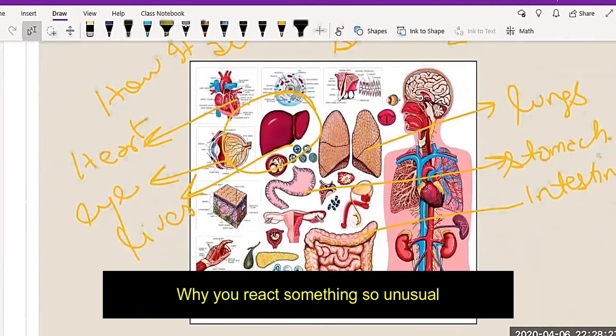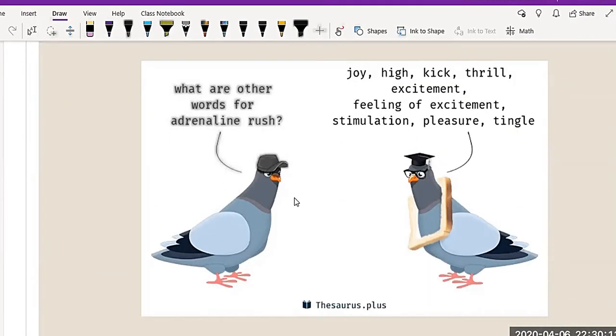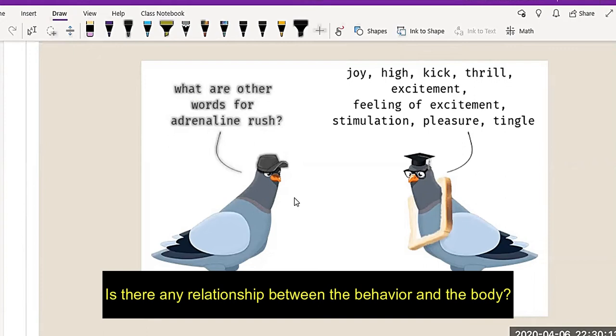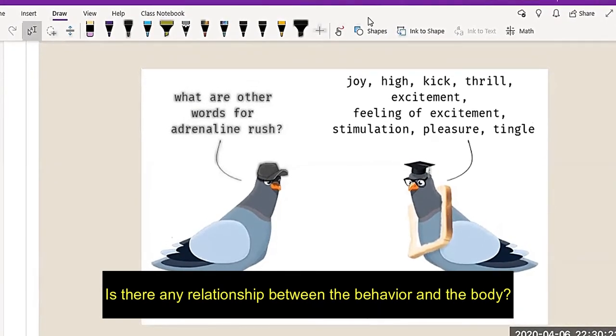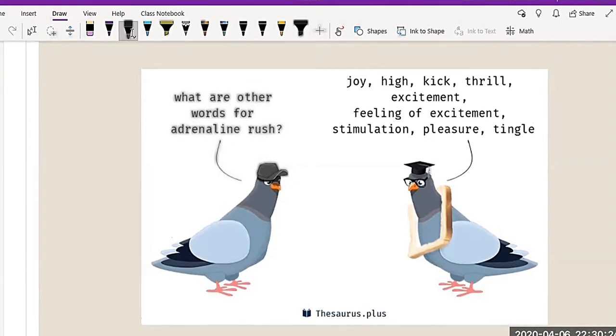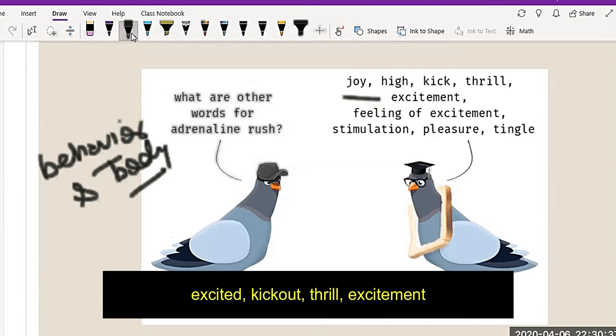For example, why do you react in an unusual way? Like when you become very excited, feeling joy, a kick, thrill, excitement, we technically call it an adrenaline rush.